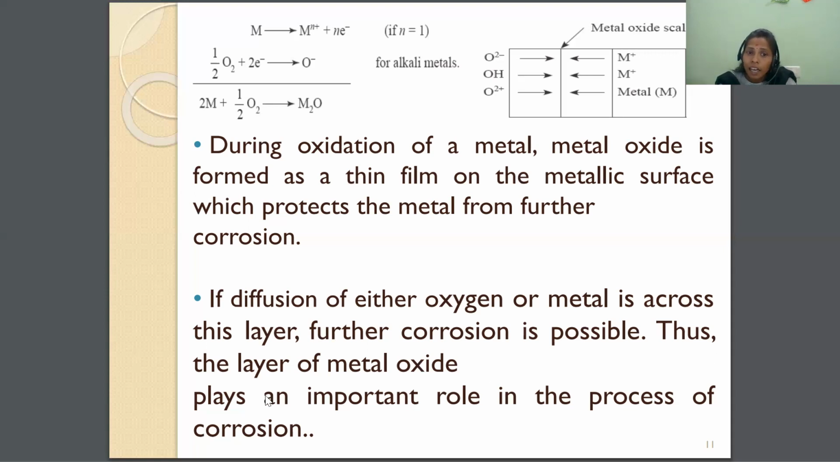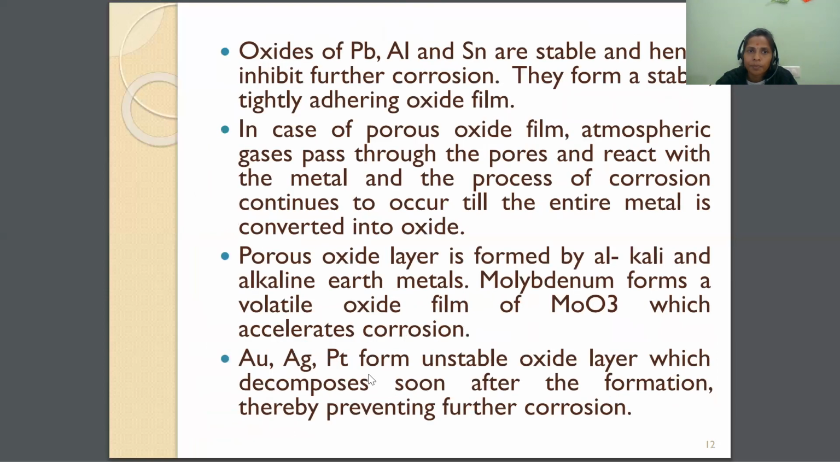Thus the layer of metal oxide plays an important role in the process of corrosion. Oxides of lead, aluminum, and tin are stable and hence inhibit further corrosion.